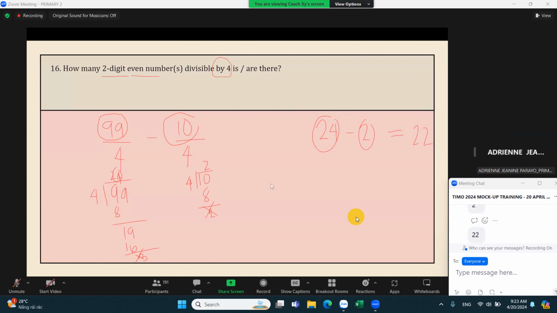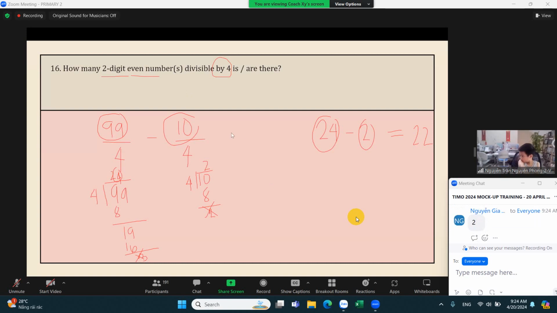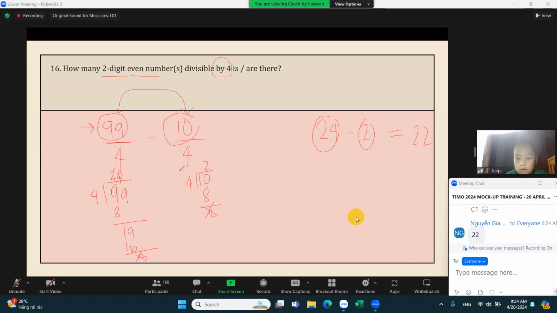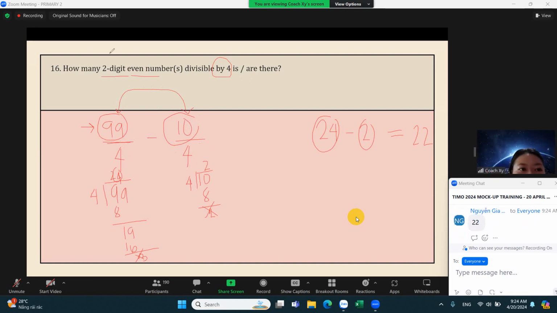Did you get this one? Or you could list it down if you know the two-digit numbers divisible by 4. It's not bad to list down your answer if you do not know this one. Again, what we did here, we got the largest two-digit number and also the smallest two-digit number that we can have. In between these numbers, we can get the numbers that are divisible by 4, so we have to divide by 4. So the answer again here is 22.